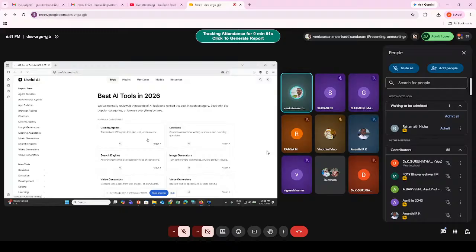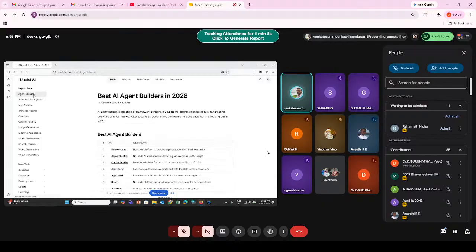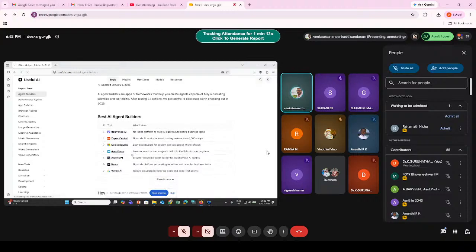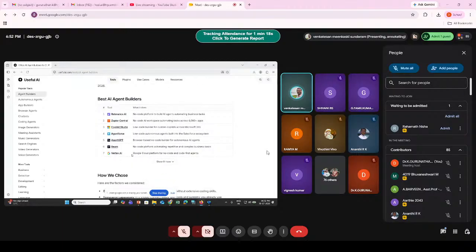Now you can see, this is a website where we can see all the tools. Best AI tools in 2026. Coding agents are there, chatbots are there, search engines are there, image generators are there. On the left-hand side, if you click agent builders, these are the best AI agent builders: Relevance AI, Copilot Studio, Agentforce, AgentGPT, Beam, Vertex AI. These are the popular AI agent builder tools.